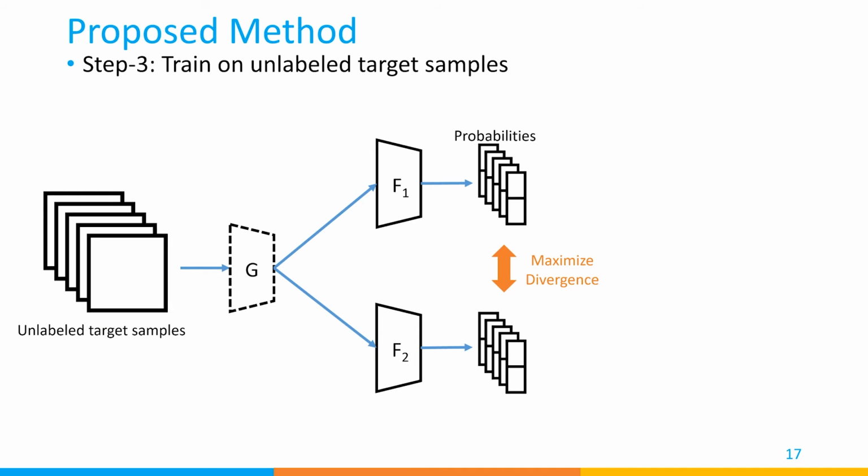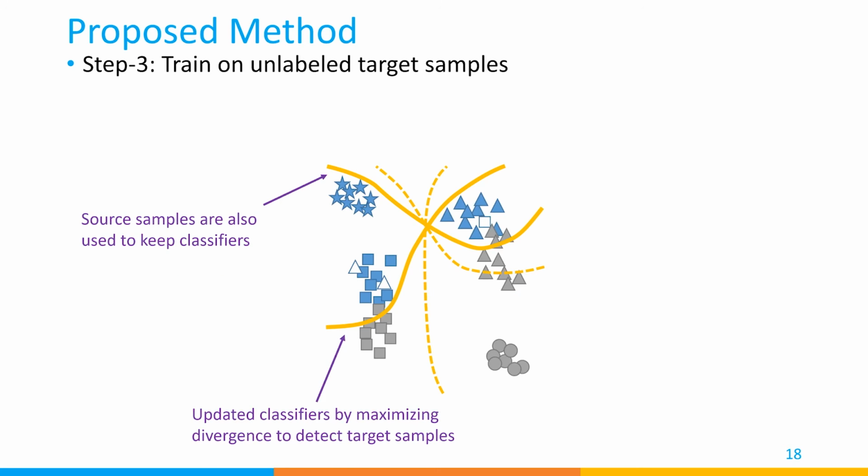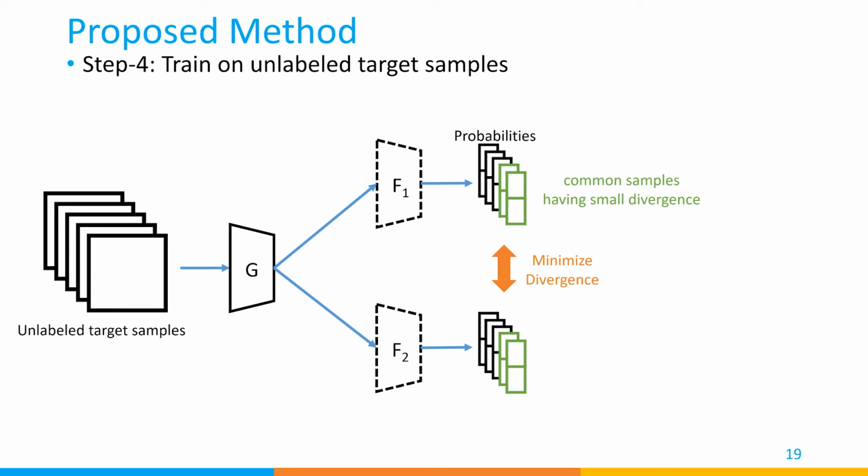As the next step, we try to only update the two classifiers by maximizing the divergence when the feature generator is fixed. This operation is helpful to detect target samples far from the cluster of source samples. In this step, we also use source samples to keep the classifiers to classify source samples correctly. Finally, we update the generator when the classifiers are fixed.